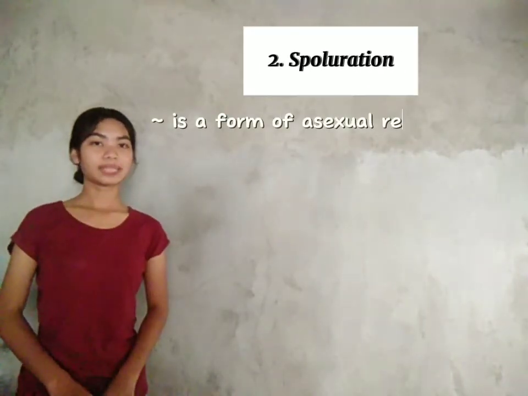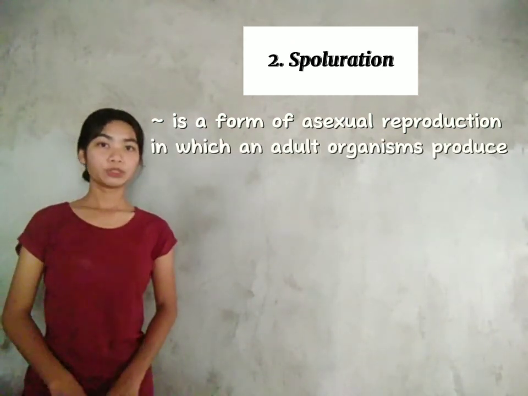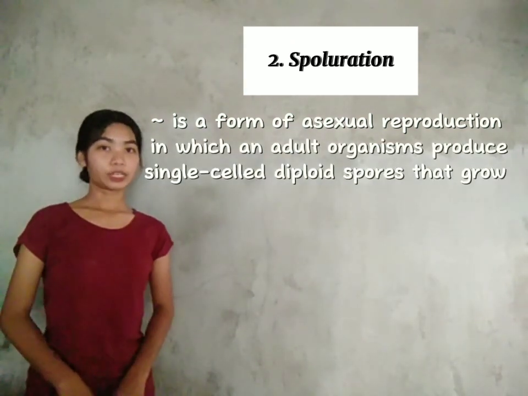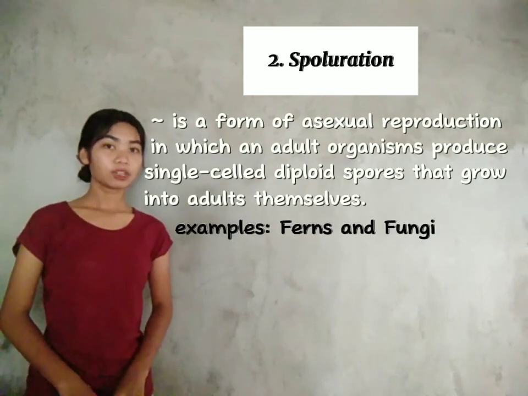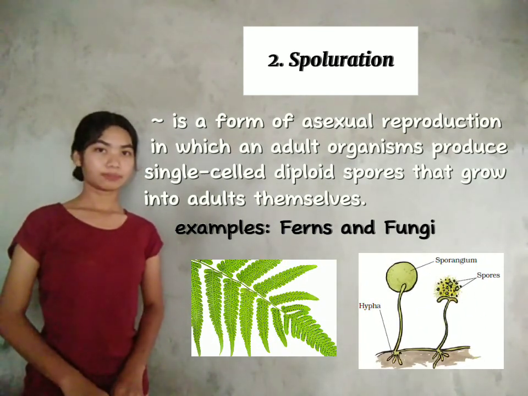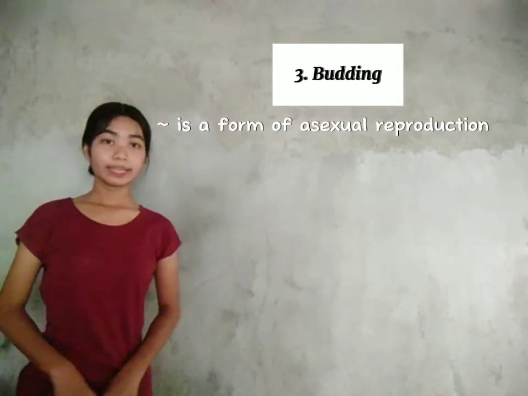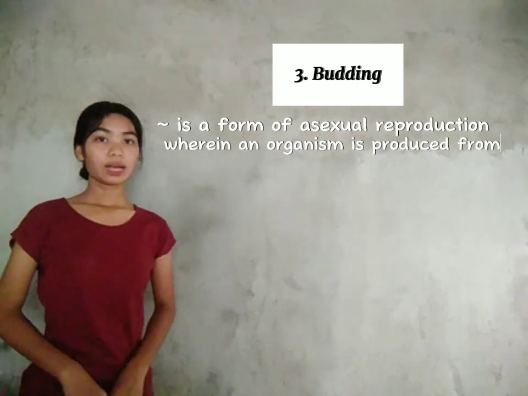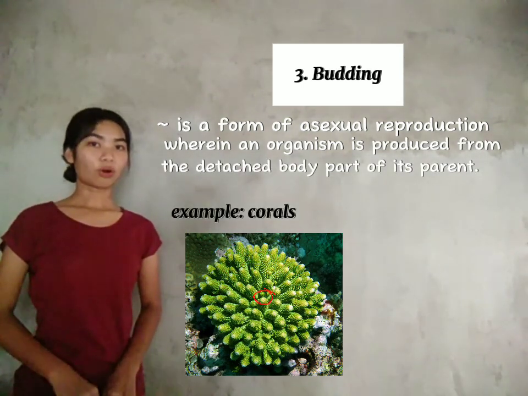Sporulation is a form of asexual reproduction in which an adult organism produces single-celled diploid spores that grow into adult cells. Examples are the non-flowering plants such as ferns and fungi. Budding is a form of asexual reproduction wherein an organism is produced by the detached body of its parent. Examples are the corals.